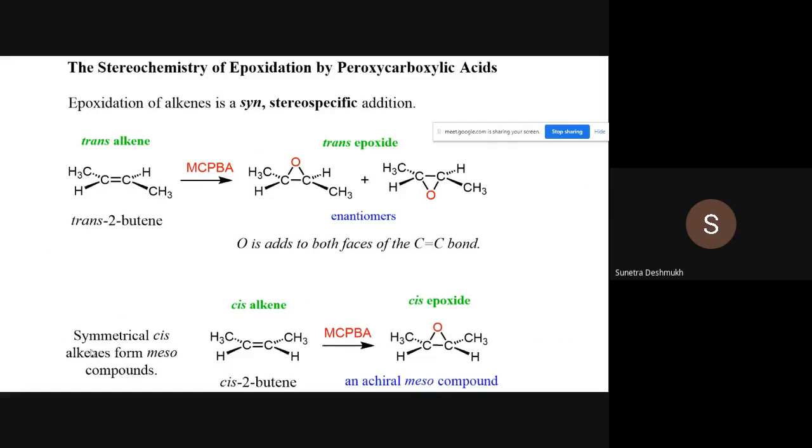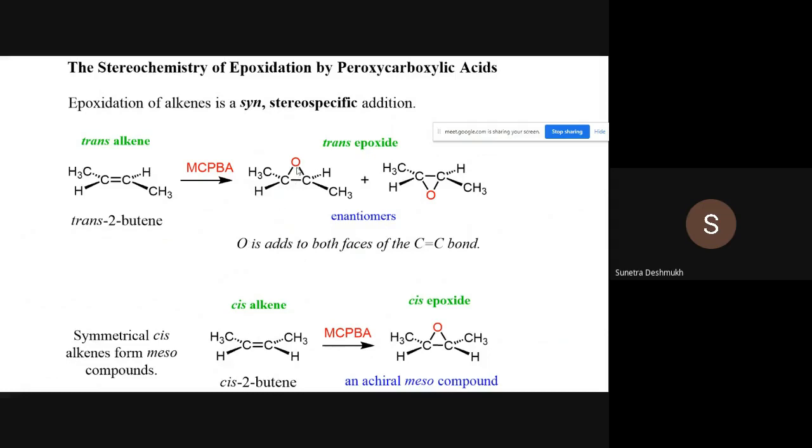Now cis 2-butene, in which both methyl groups are present above the plane. So this symmetrical cis alkene forms a meso compound. Trans 2-butene gives enantiomers. Oxygen adds to both faces of the carbon-carbon double bond. So this metachloroperbenzoic acid, for this trans alkene, will add from the upper face as well as from the bottom face. In this way we will get the enantiomers.